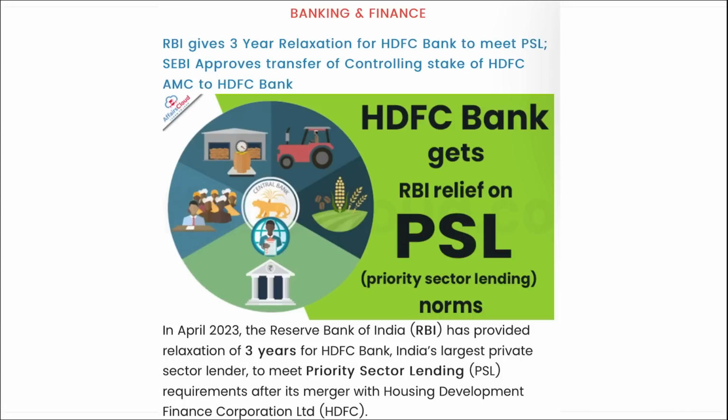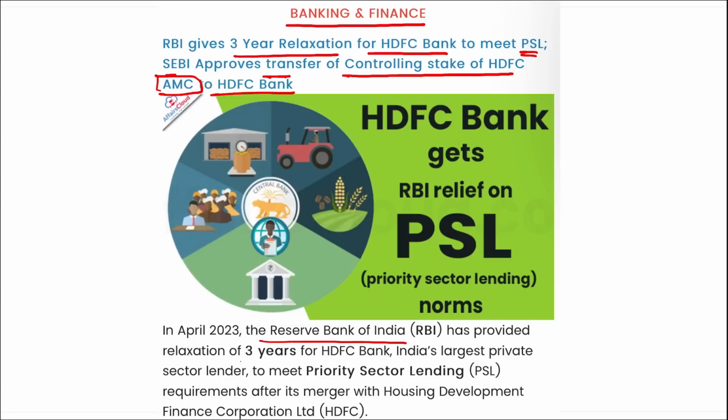Correct? Moving on. Next is related to banking and finance. RBI gave a 3-year relaxation for HDFC Bank to meet the PSL, that is the priority sector lending need. Alright, and SEBI has also approved the transfer of controlling stake of HDFC Asset Management Company to HDFC Bank. Correct? I repeat, RBI has provided the relaxation of 3 years for HDFC Bank, India's largest private sector lender, to meet the priority sector lending requirements after its merger with HDFC Limited.